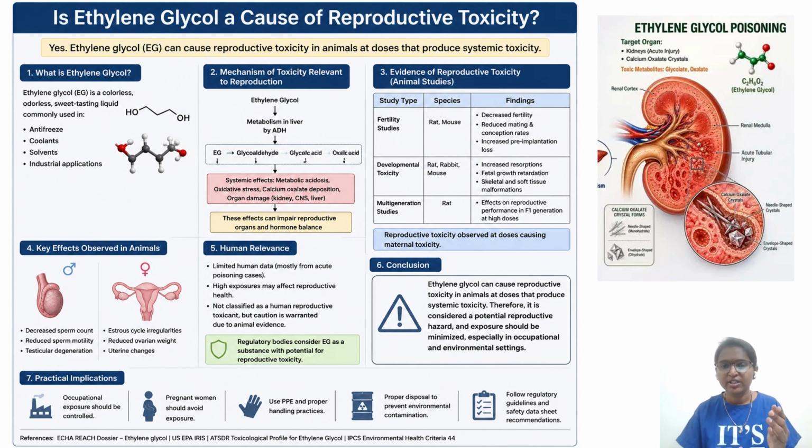So the final conclusion: it can cause reproductive toxicity in animals at doses that produce systemic toxicity. It is considered a potential reproductive hazard. Exposure should be minimized, especially in environmental settings. Pause the video and see what the different ways are to protect the workers.